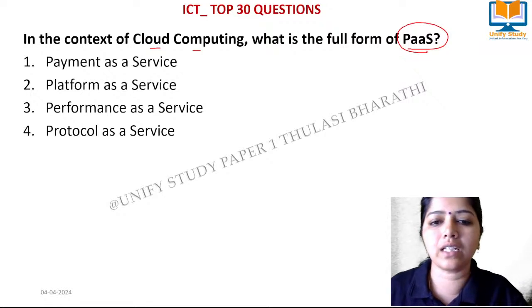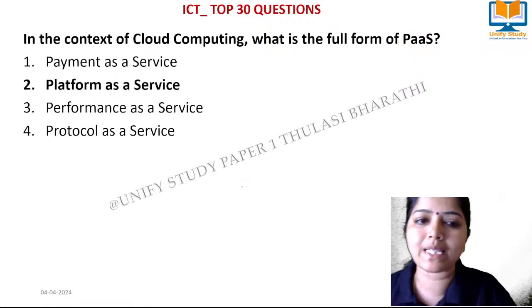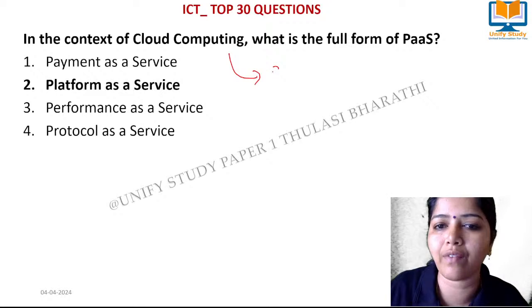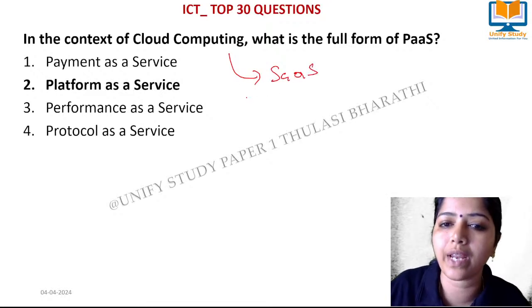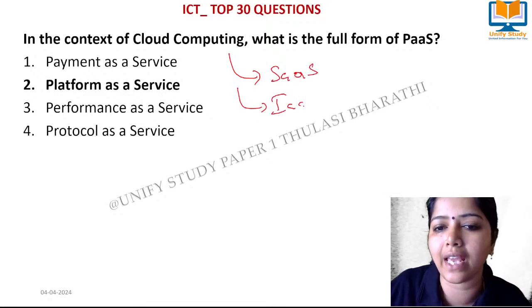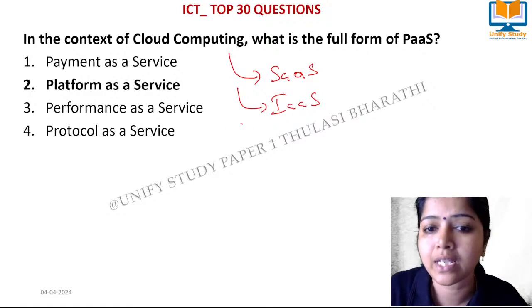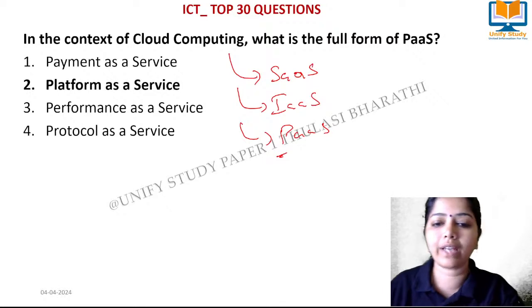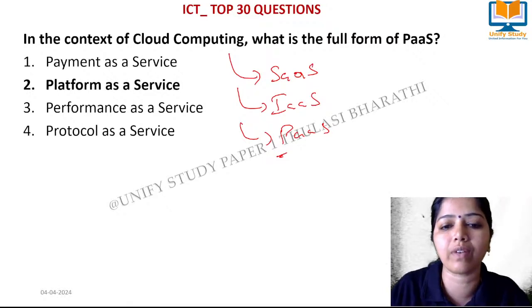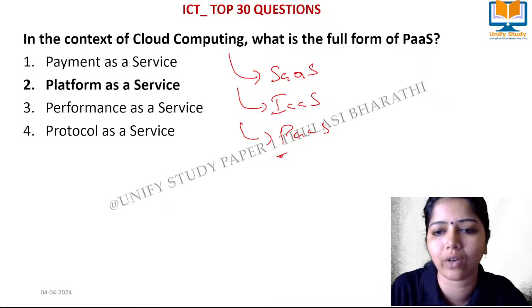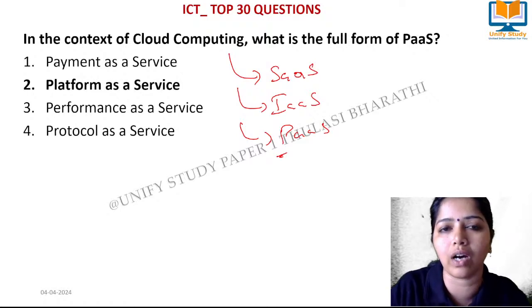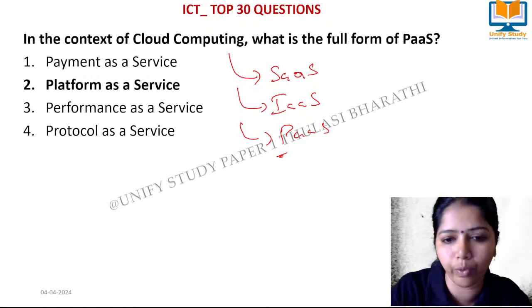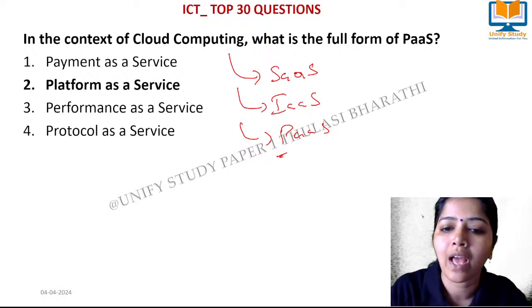Yes. The right answer for this question is platform as a service. In cloud computing, we have SaaS, that is software as a service. We have IaaS, that is infrastructure as a service. And then we have PaaS, that is called platform as a service. What can we go for platform as a service? Whenever there is Google App Engine and all, they give us space to host a program, host a software and all those things.